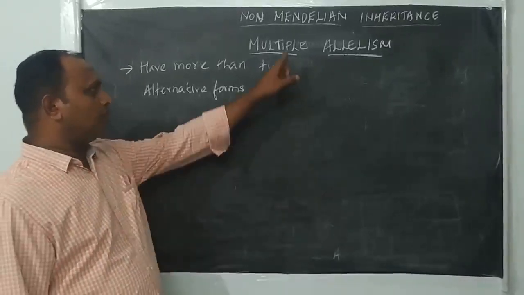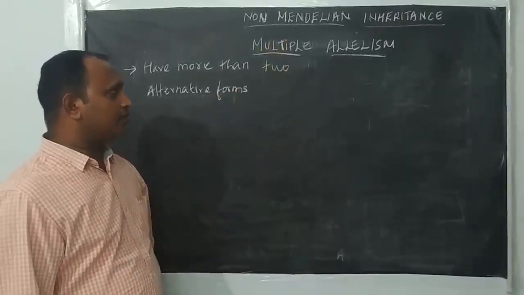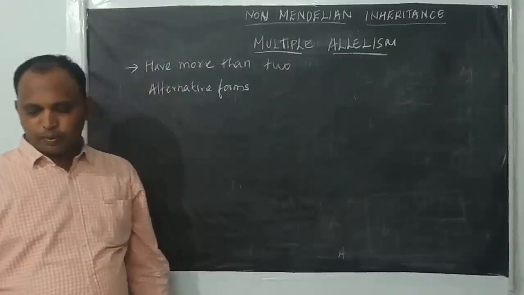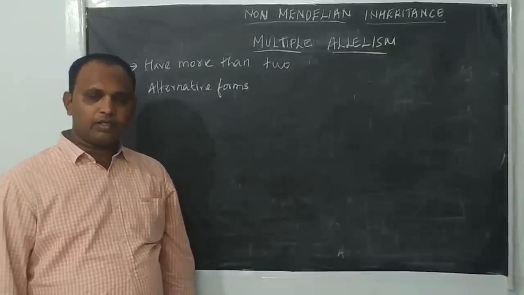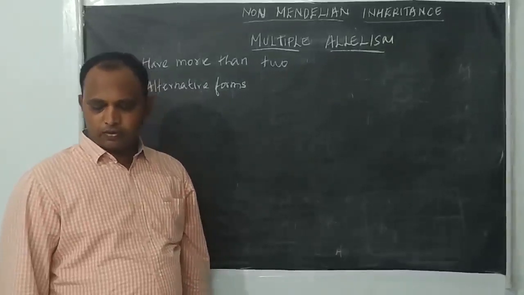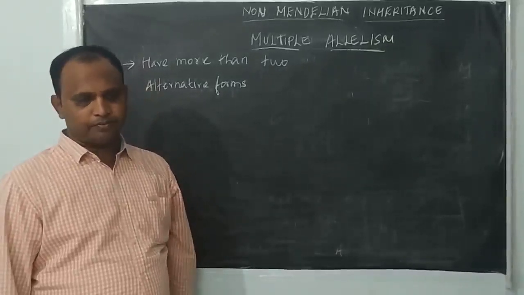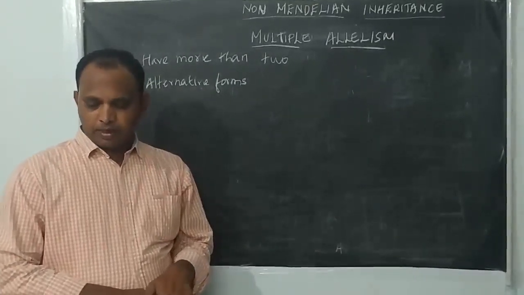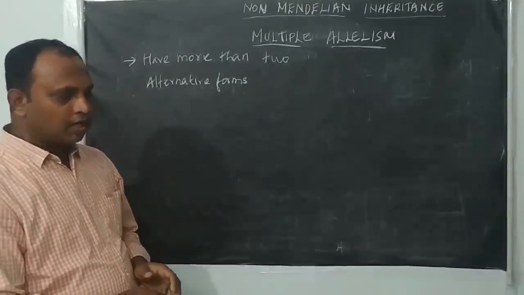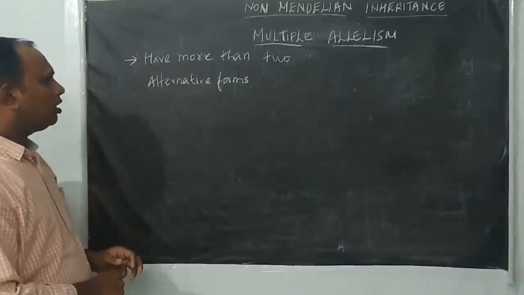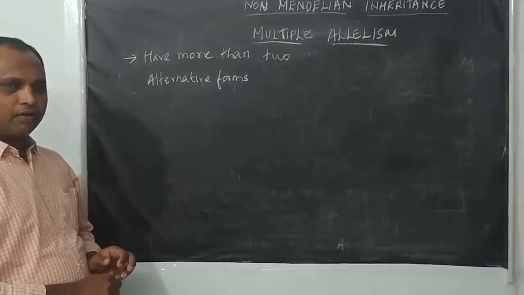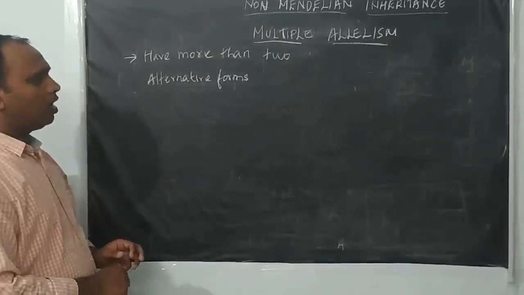So next, non-Mendelian inheritance is multiple allelism. Mendel proposed that each gene has two alternative forms, or contrasting alleles. But some genes, only a few, have more than two alternative alleles.